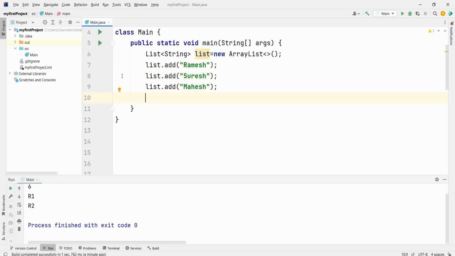Now, how you used to print it one by one? Using for loop, using the for each loop of Java 7.